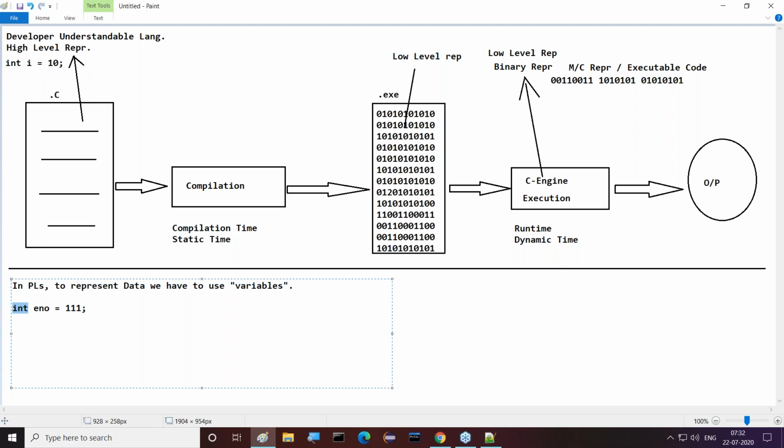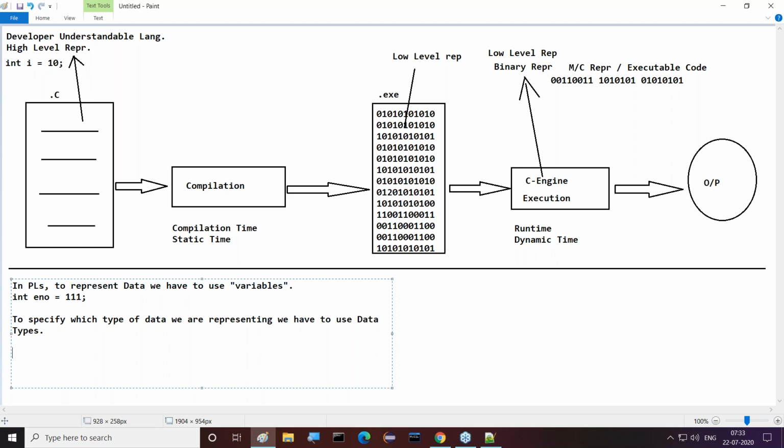We require one data type. That may be int or float or whatever; later on, we are going to decide. So the point is, to represent data we have to use variables, and to specify which type of data we are representing, we have to use data types. We require data types. Okay, guys, data types, what is required?